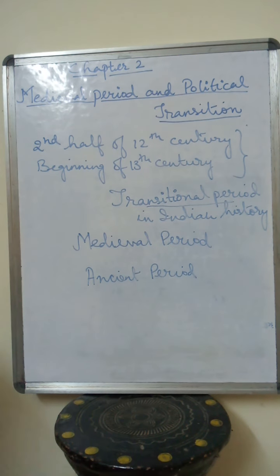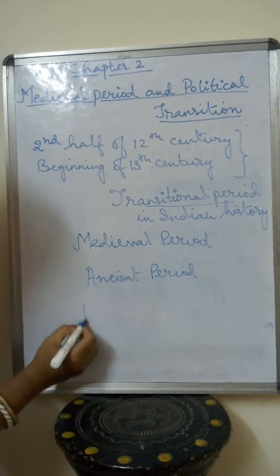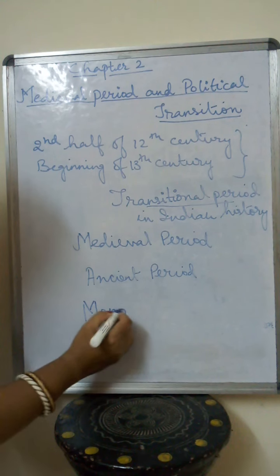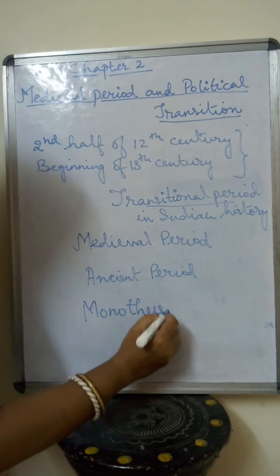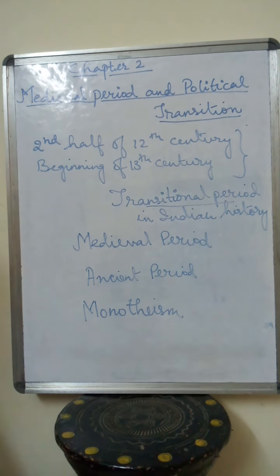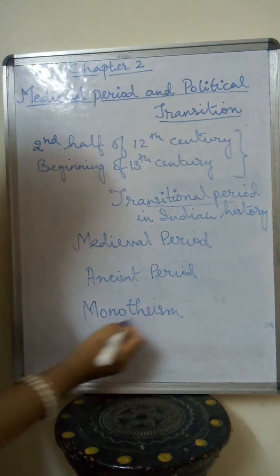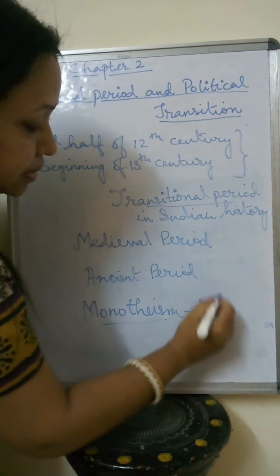During this period, monotheism was also expounded, and this term is related to religion.